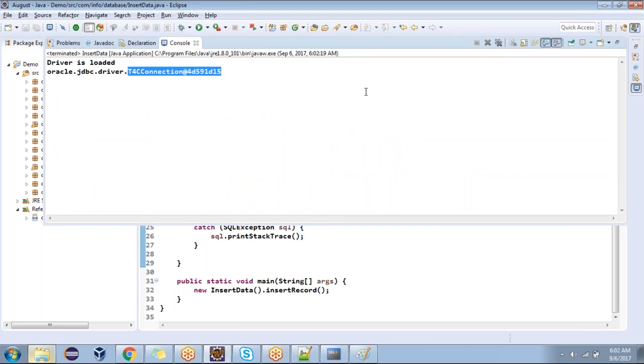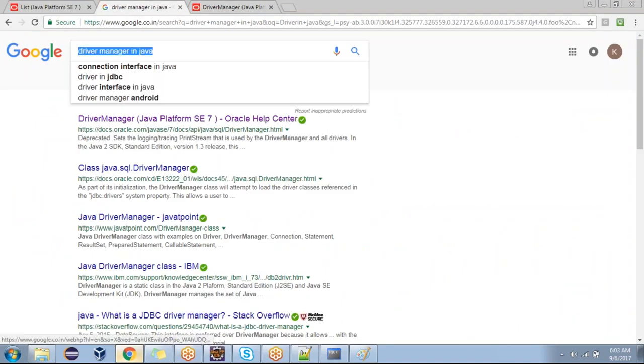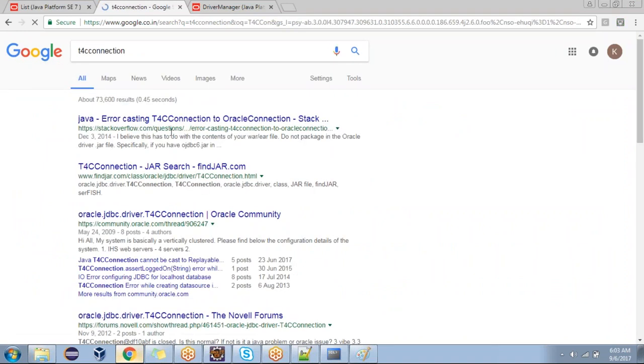Connection is an interface, and it has its own implementation classes. That's called T4CConnection. If it is MySQL, it will give a different class name. What is the package name? Oracle.jdbc.driver. What is the class name? T4CConnection. Is it clear now? It's an internal concept.